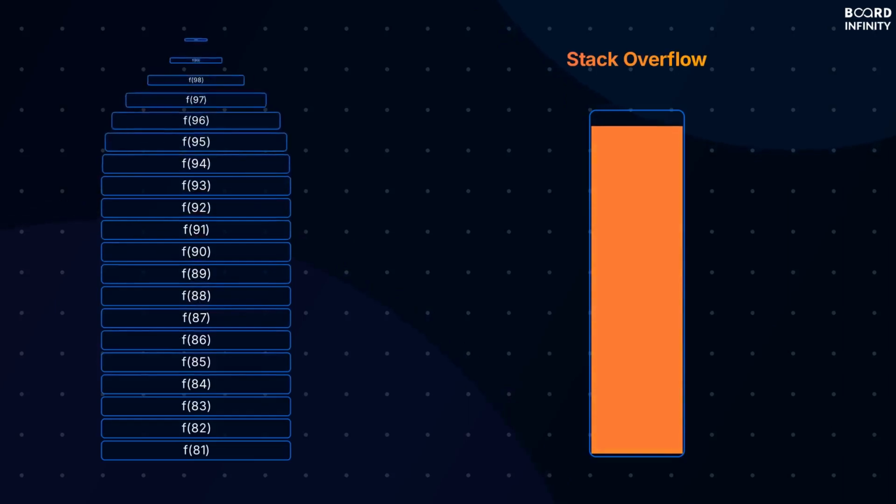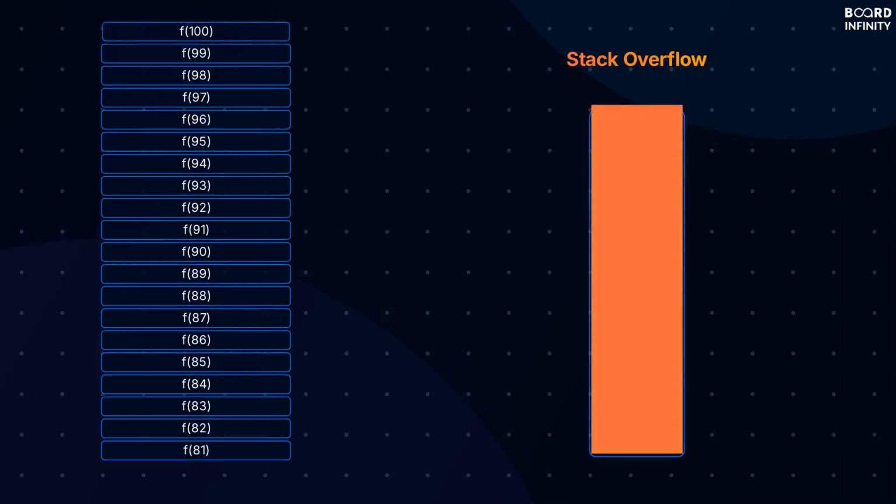If recursion goes too deep, you can run out of this dedicated stack space, leading to a critical error known as a stack overflow. This visual clearly illustrates that every single call in a recursive sequence adds to the memory footprint. The deeper the recursion, the more memory is consumed, pushing the system towards a potential overflow state.